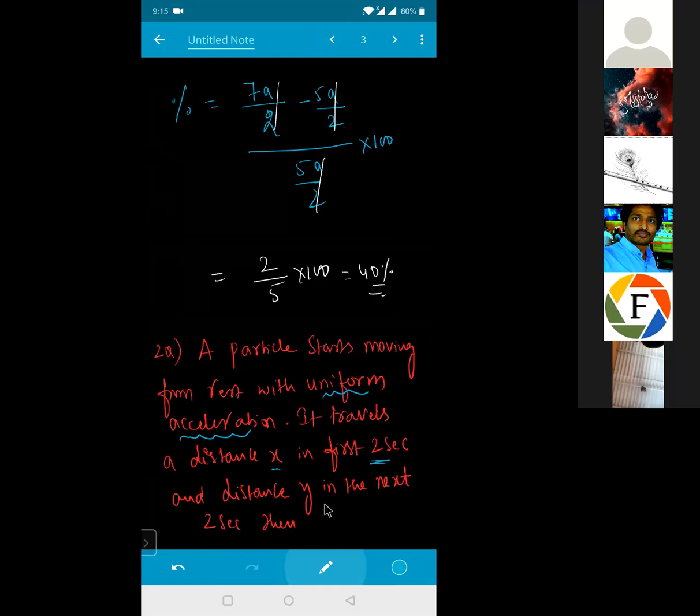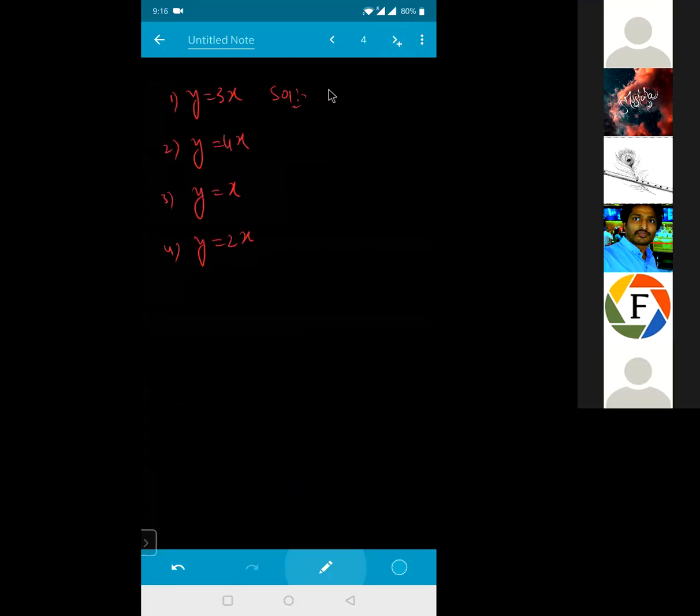It travels a distance of y in the next 2 seconds. In the next 2 seconds मतलब कितना होगा? In the next 2 seconds मतलब पूरा time कितना हो जाएगा बेटा? 4 seconds ना. देखो कैसे लिख रहा हूँ मैं basically. Be a little bit careful. So distance covered in first 2 seconds. इसमें गलती नहीं करना.